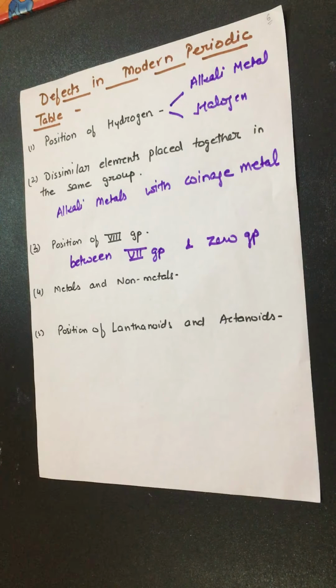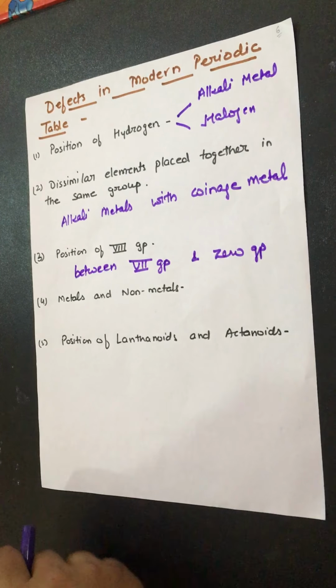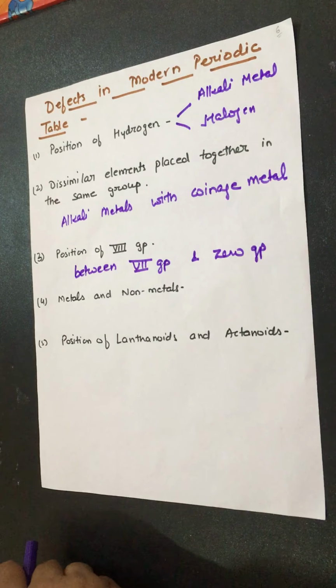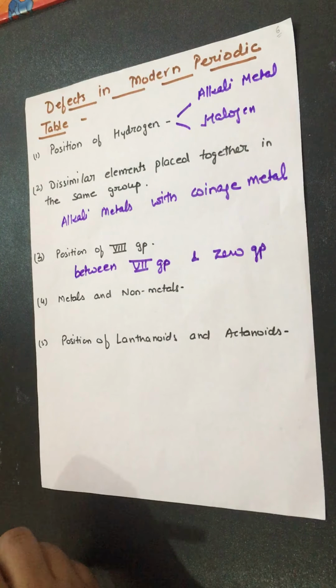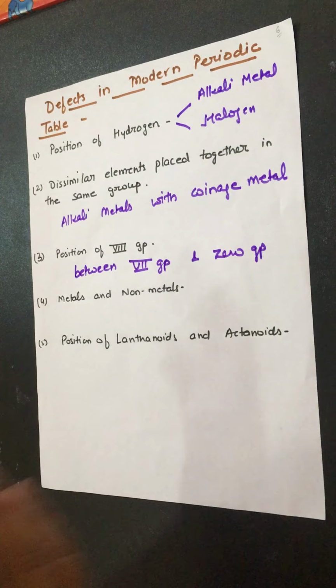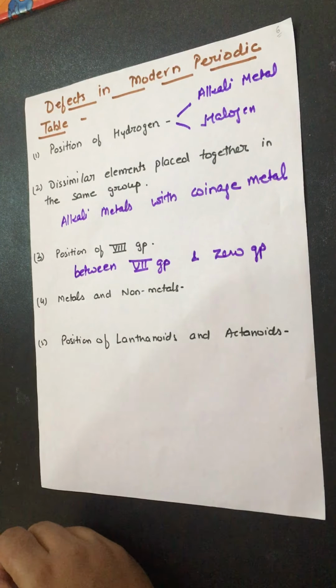Defects in the modified Mendeleev periodic table: there were further defects. The position of hydrogen was again an anomaly. It can be kept with the alkali metals or the halogens. Dissimilar elements were further grouped together in the same group. Position of the 8th group, metals and non-metals were not separated, and the lanthanide and actinide position was further not present.